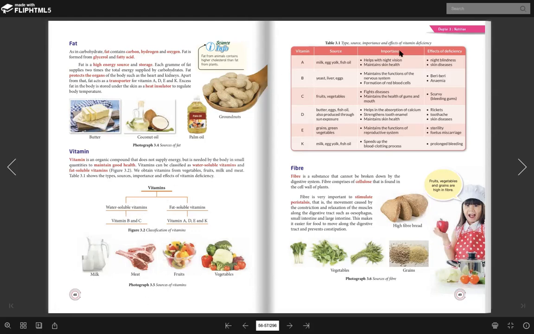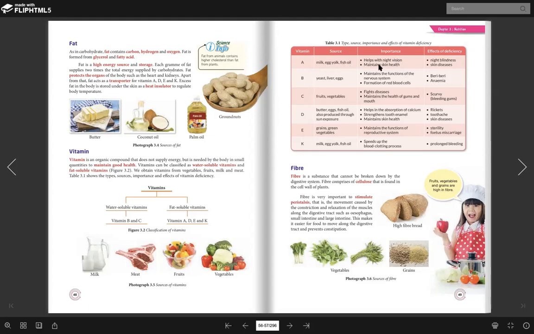Okay, so this is the table that shows you where you can find vitamin A, what is the importance, and what you will have if you lack of them. Okay, so we go one by one. The first one is vitamin A. We can find in the milk, yolk egg, kuning telur, fish and oil.